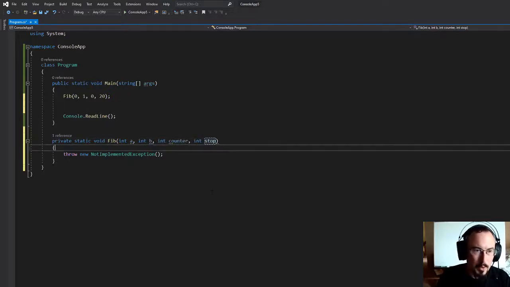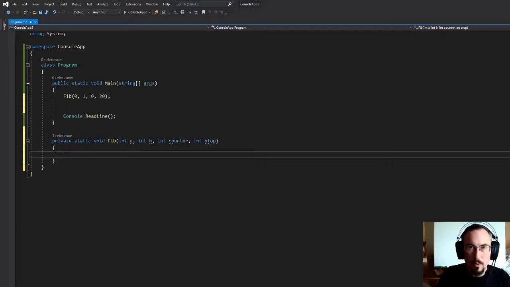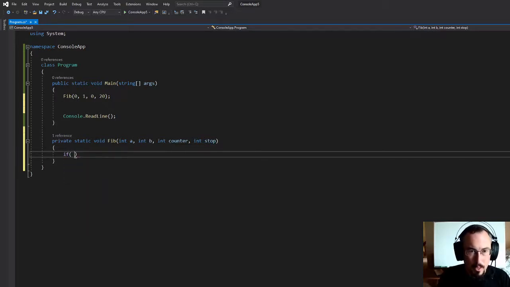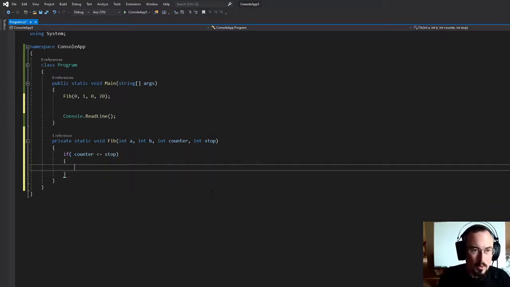Let's call it stop. All right, so the important thing to know with recursion is you have to stop recursion at some point, or else it's called infinite recursion. So let's define our stopping condition. It's usually right at the start. Let's say if counter is less than or equal to stop. That's how many times we want to do it. Once that condition's met, we won't recurse anymore.